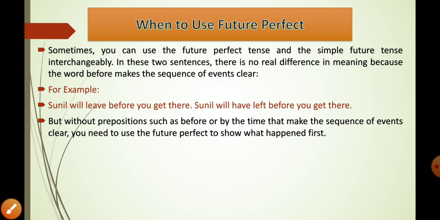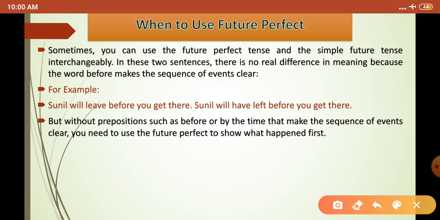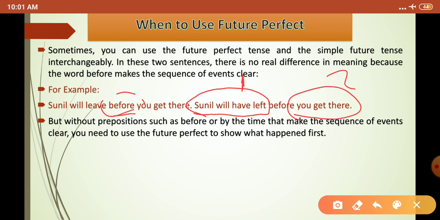But without prepositions such as before or by the time that make the sequence of events clear, you need to use the future perfect to show what happened first. See, you need to make it clear. If you are using before, then it is clear automatically which event is going to happen first. See, here we can understand "Sunil will have left before you get there." So this event is going to happen first and then this is second, right?